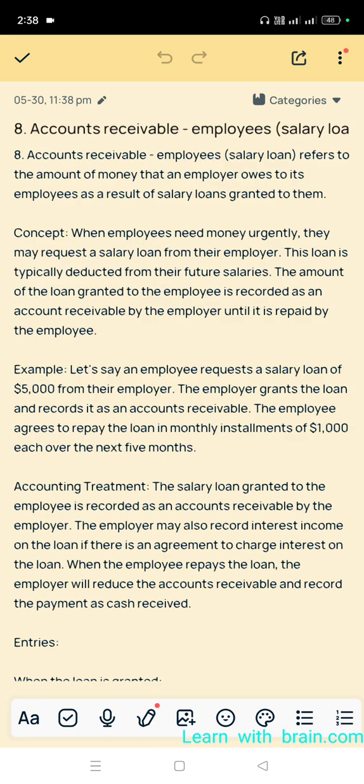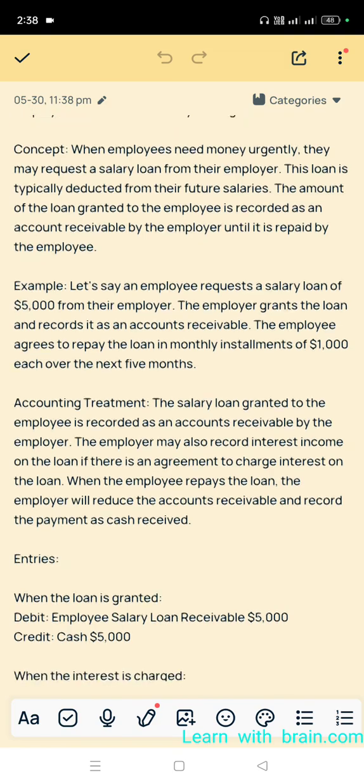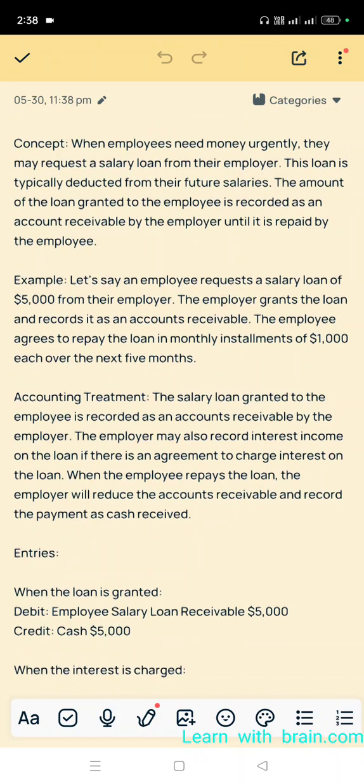First, you have to understand the concept. When an employee needs money urgently, they may request a salary loan from their employer. This loan is typically deducted from their future salaries.